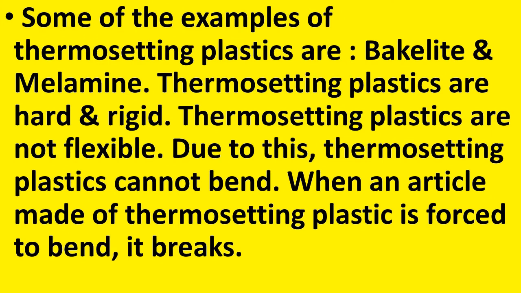Due to this, thermosetting plastics cannot bend. When an article made of thermosetting plastic is forced to bend, it breaks. That is why if we take a melamine plate, for example, and try to bend it very hard, we can see that it breaks. What is the reason? It is made of thermosetting plastic, which is not flexible, so articles made of thermosetting plastic break when forced to bend.